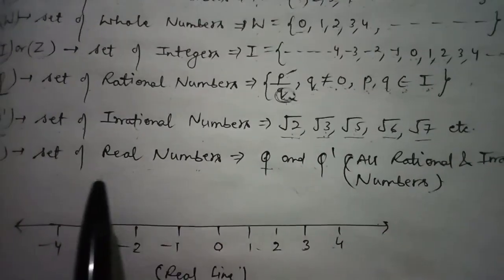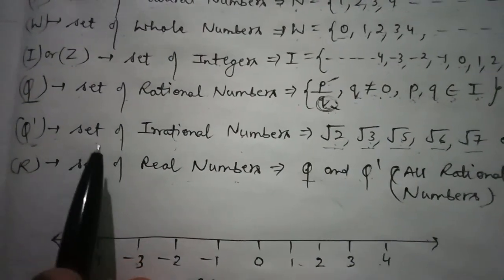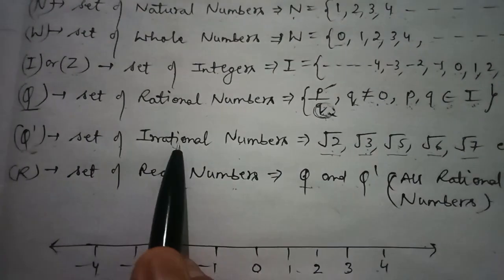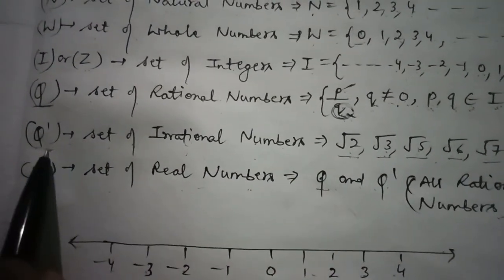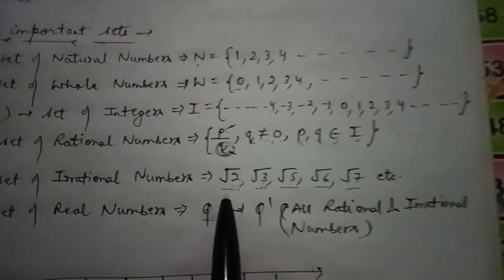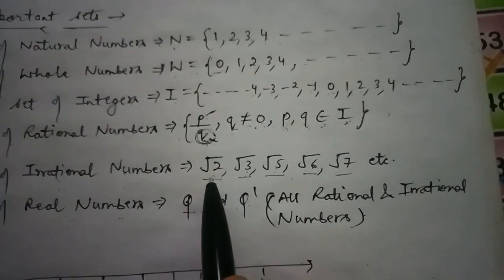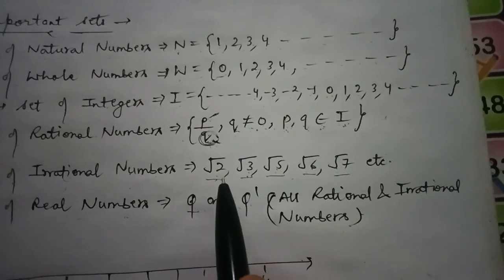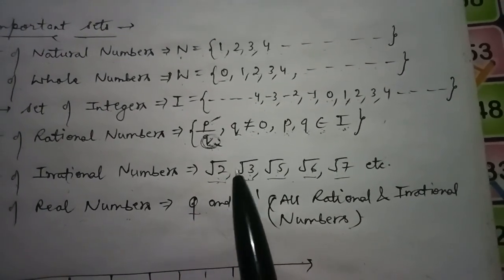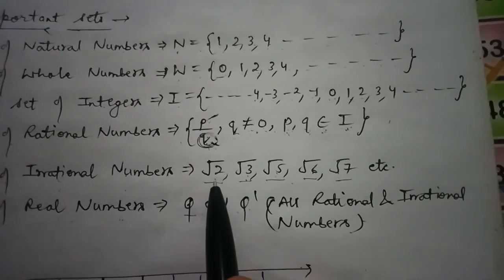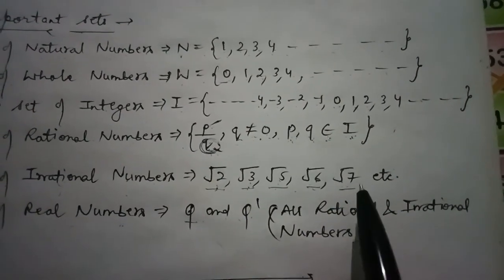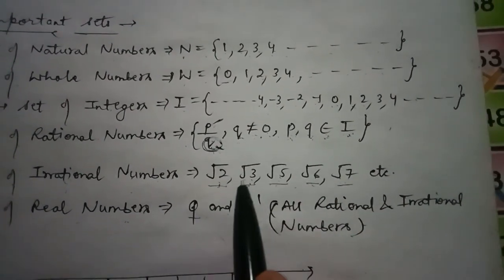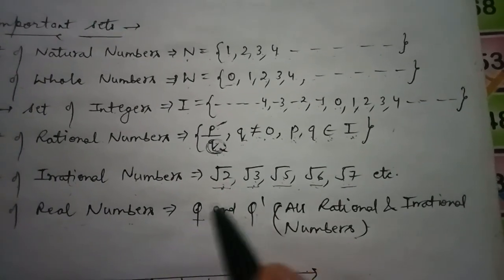Now the fifth one is set of irrational numbers and it is represented by Q dash. Irrational numbers are those numbers that do not have an exact value, like root 2, root 3, root 5, root 6, root 7, because root 2 does not have an exact value.